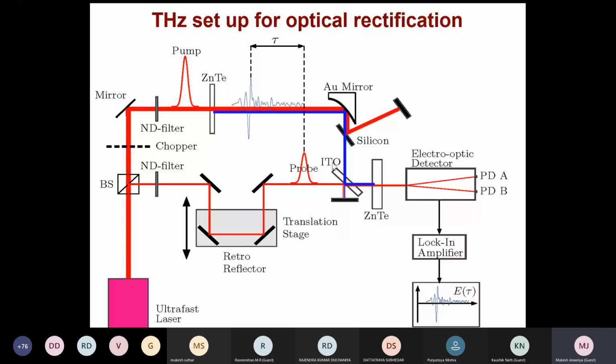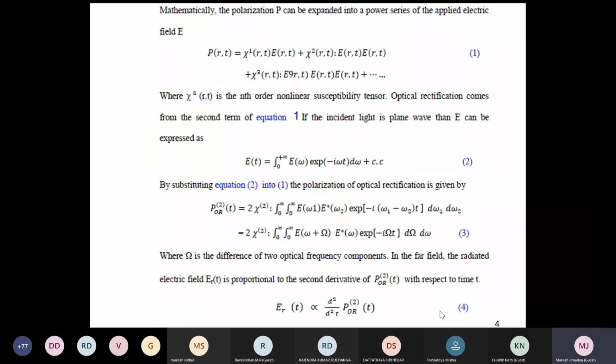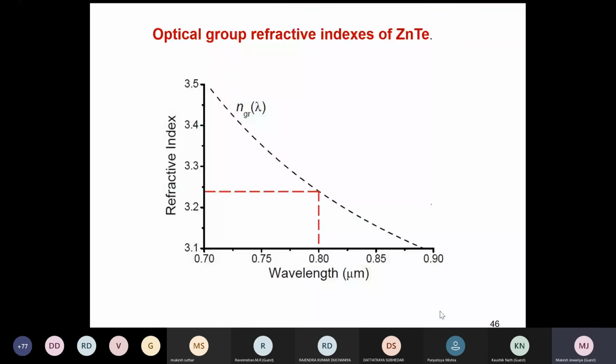These two signals must map together here on the detector, and using an antenna or zinc telluride, whatever you like, you can detect this. Then you use a lock-in amplifier to amplify it, and you can get it on a computer by using some programming. I will not go into the mathematics. It's polarization dependent.